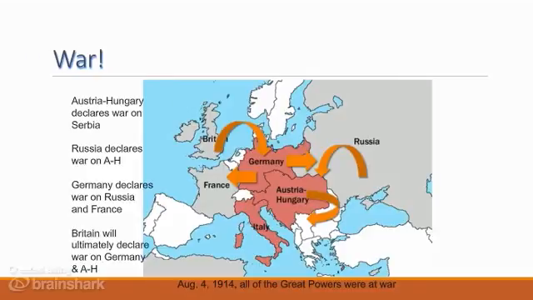Britain initially remained out of the trouble. However, within a few days of Germany's declaration of war against France and Russia, Britain also joined the fighting by declaring war on Germany and Austria-Hungary. Thus, by August 4th, 1914, all of the great powers of Europe were at war. Now, once again, once begun, this war will be almost impossible to stop, and it will transform Western civilization forever.